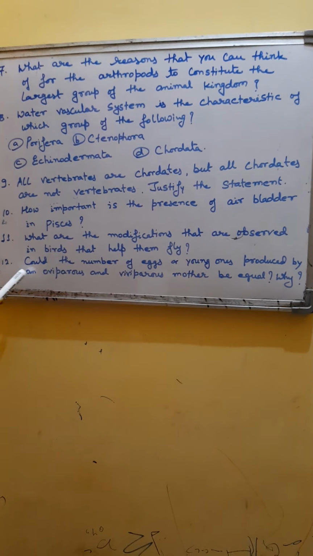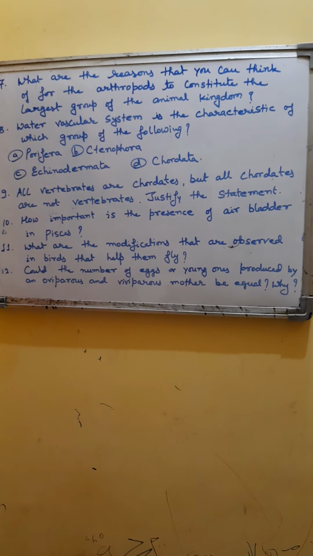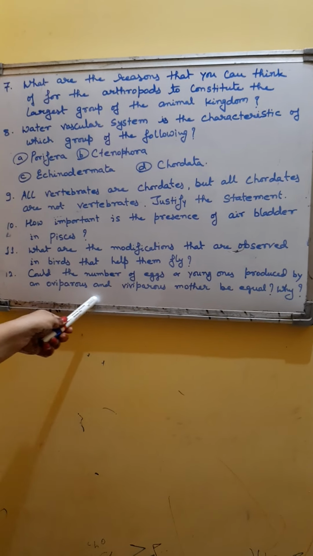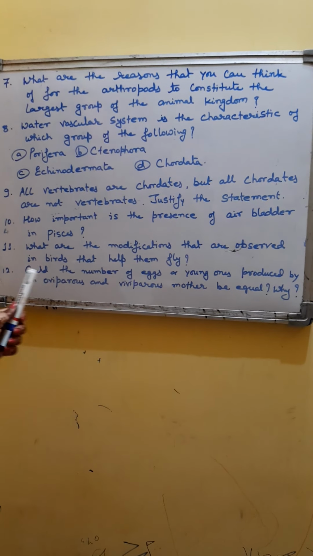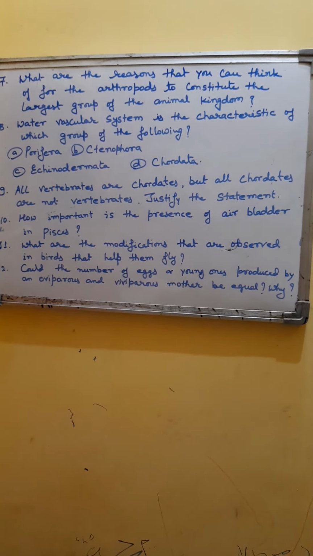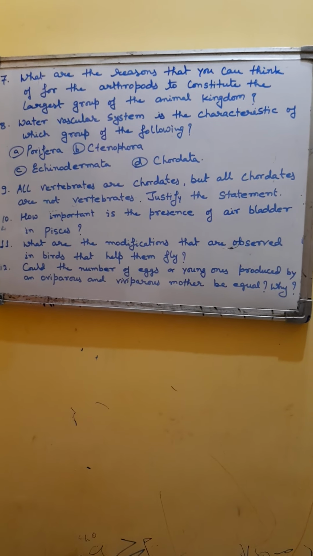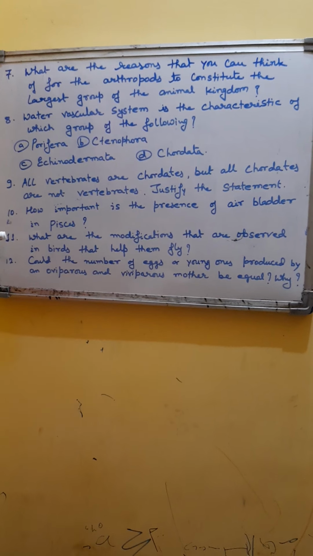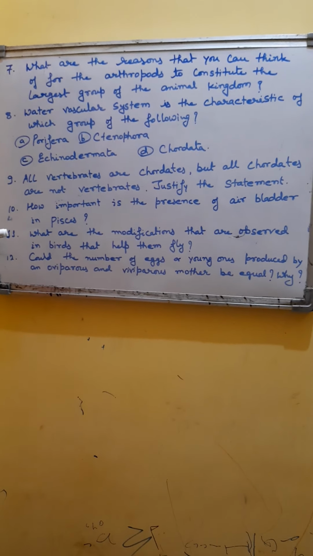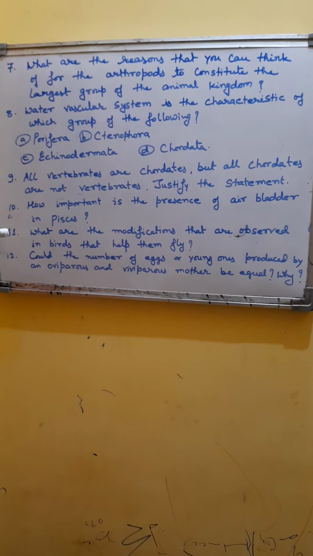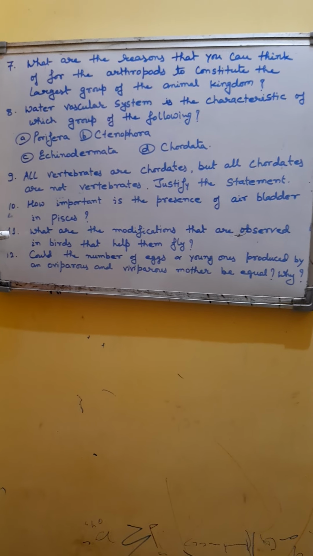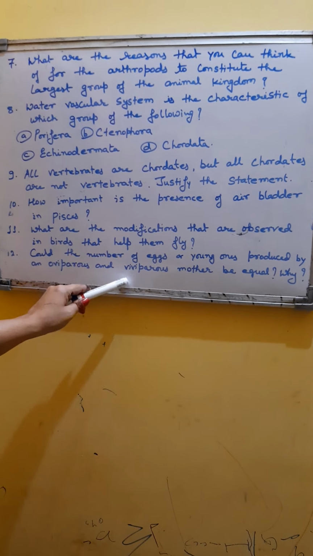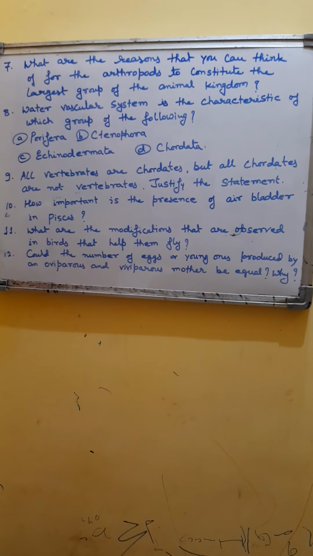Next question is, could the number of eggs or young ones produced by an oviparous and viviparous mother be equal? Why? Students, the number of eggs produced by oviparous organisms are always more as compared to young ones produced by viviparous mothers.